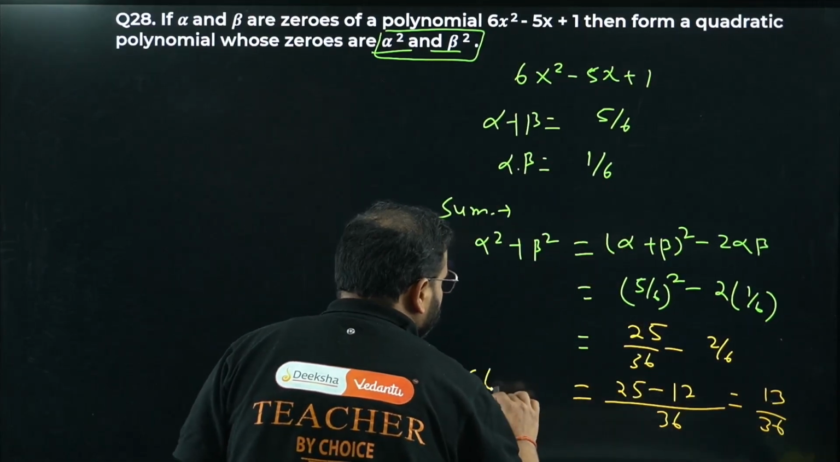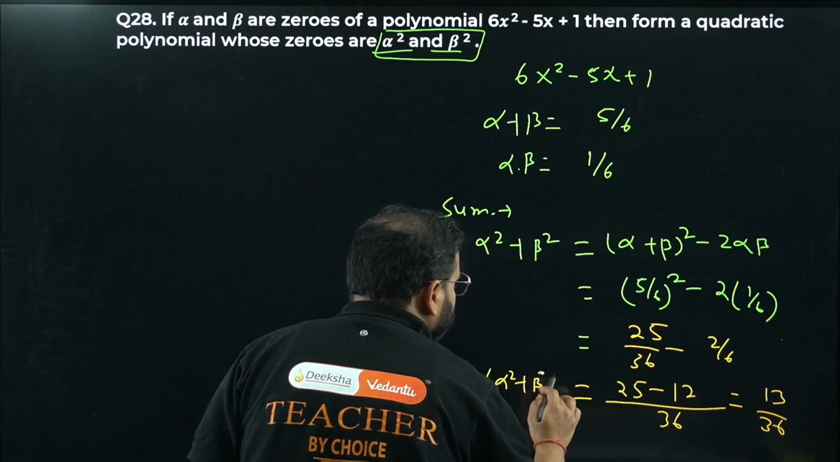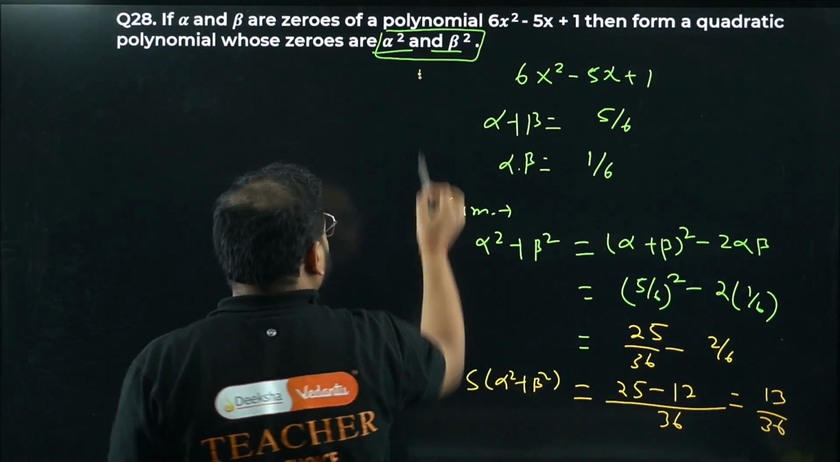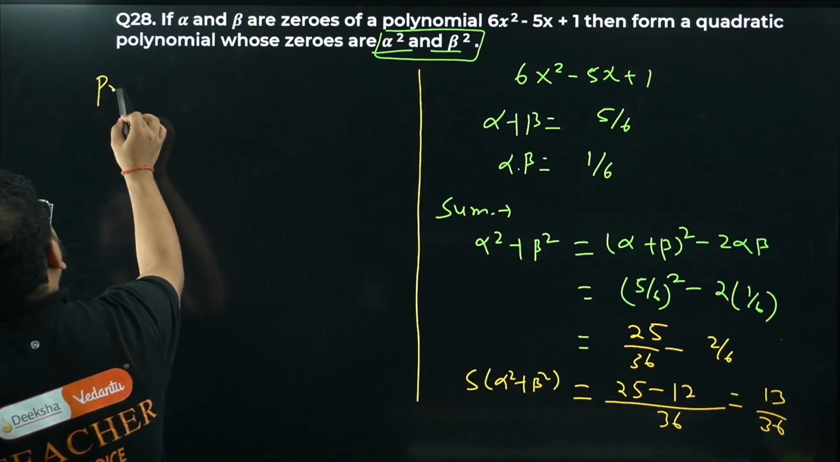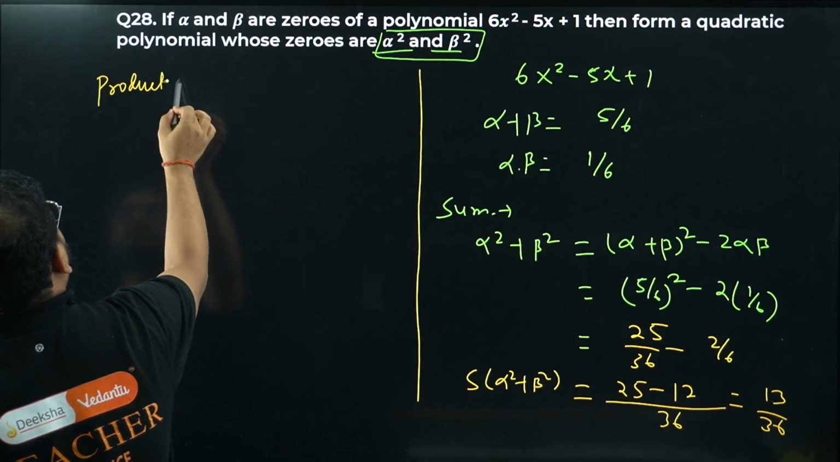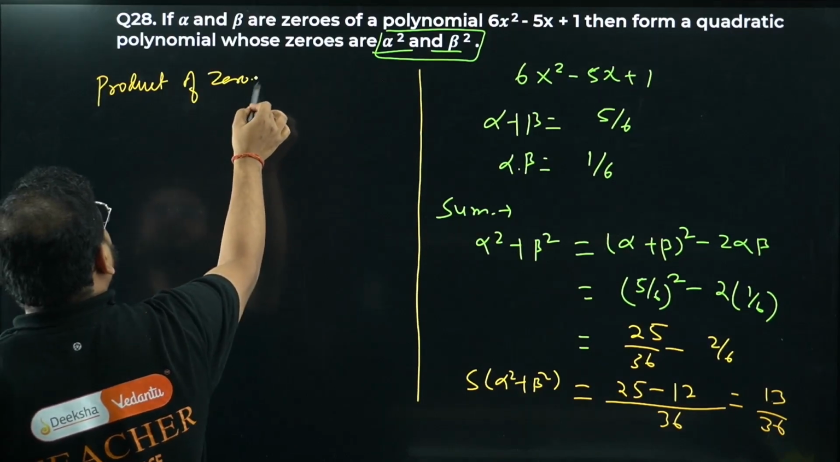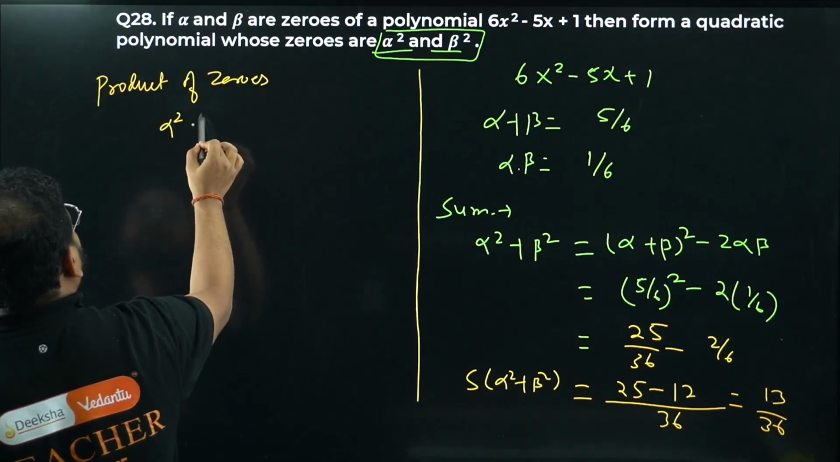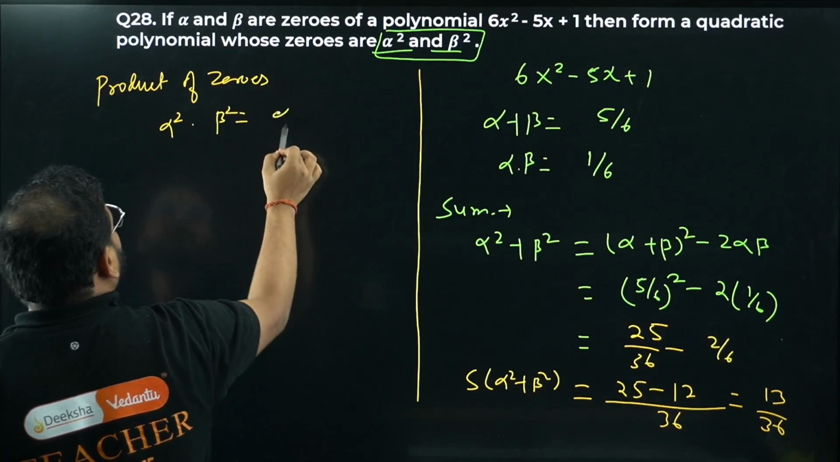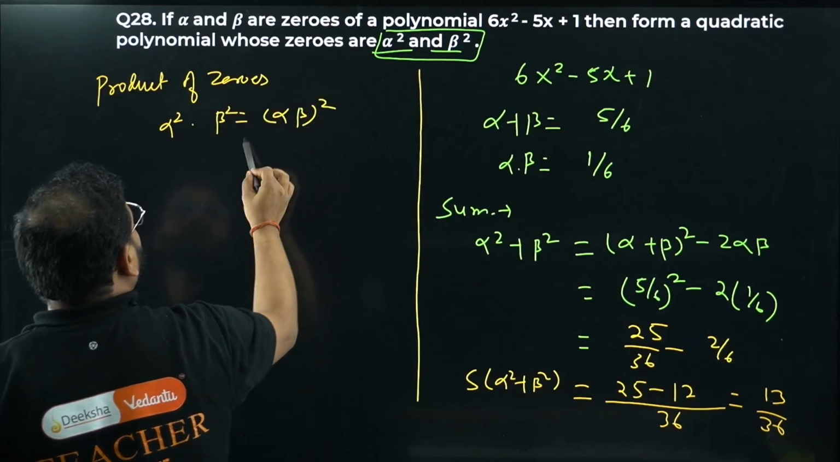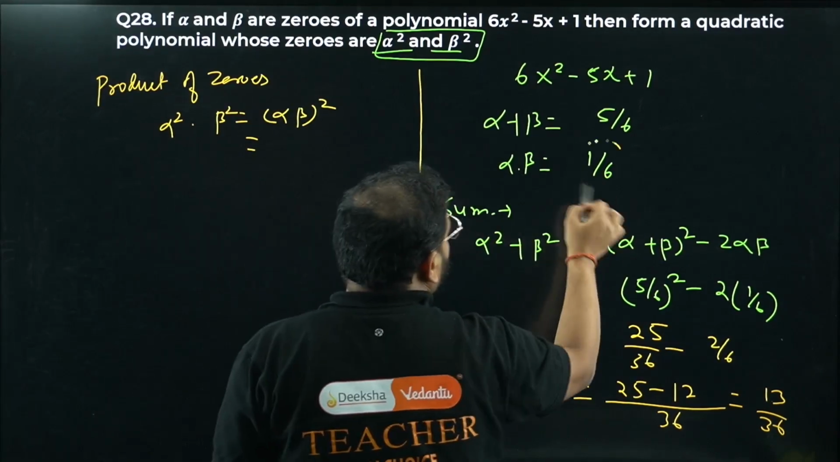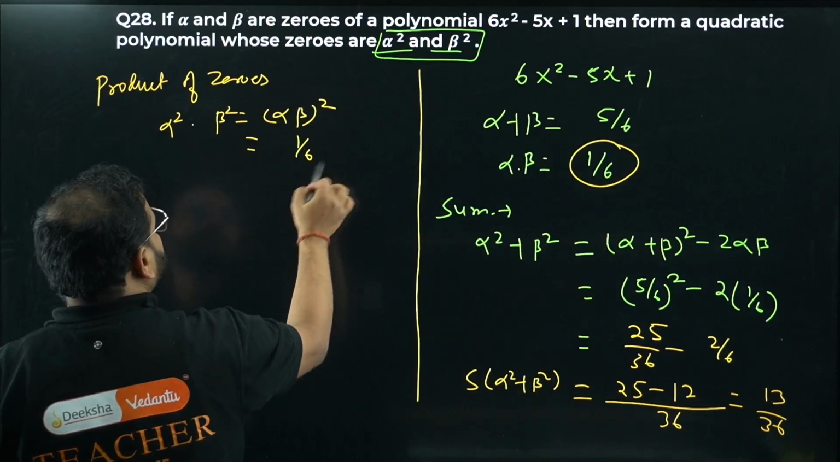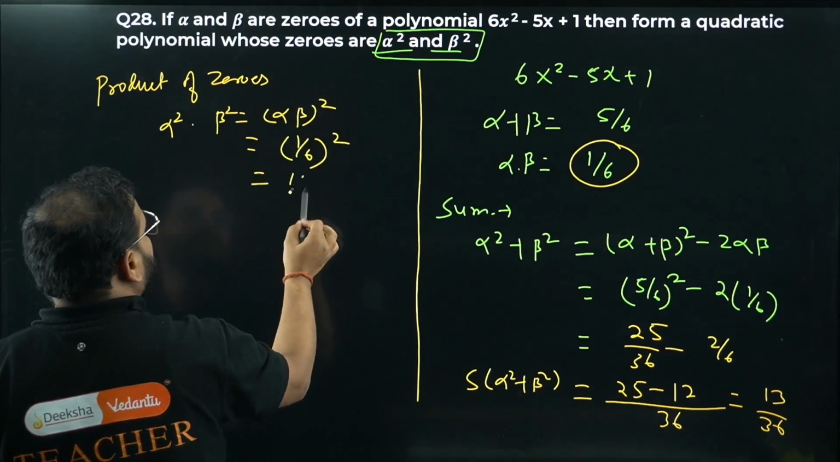The sum is given as alpha square plus beta square. Let's look at the product. The product of zeros will be alpha square into beta square. How much is that? Alpha beta the whole square, or not? What is alpha into beta? 1 by 6. So 1 by 6 square. How much is that? 1 by 36.